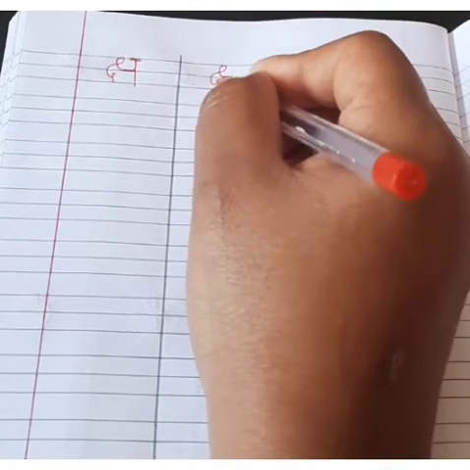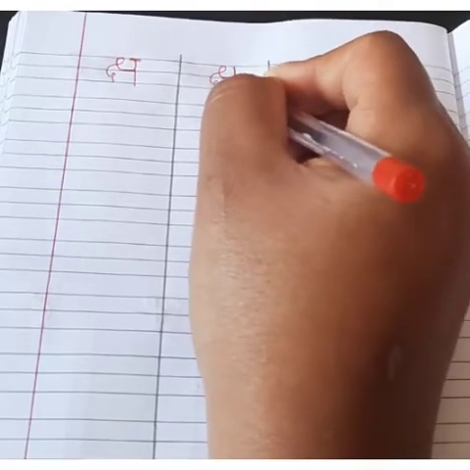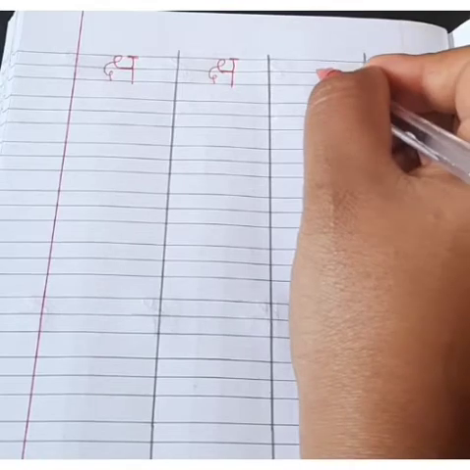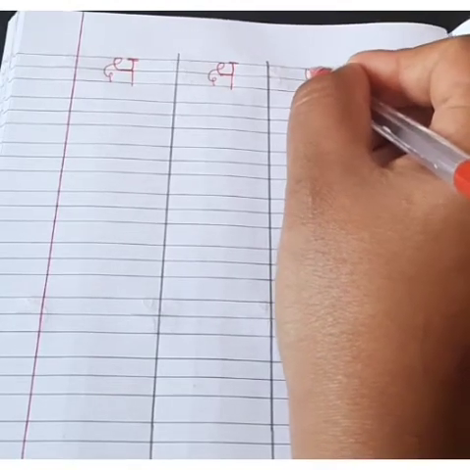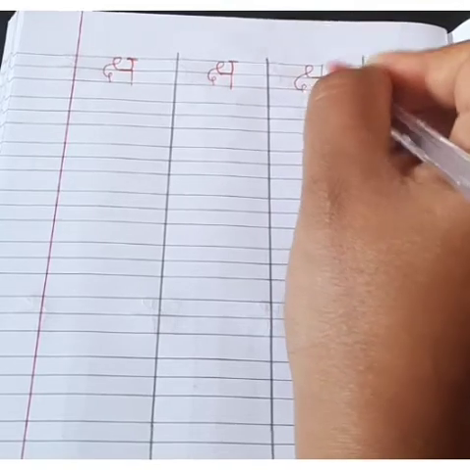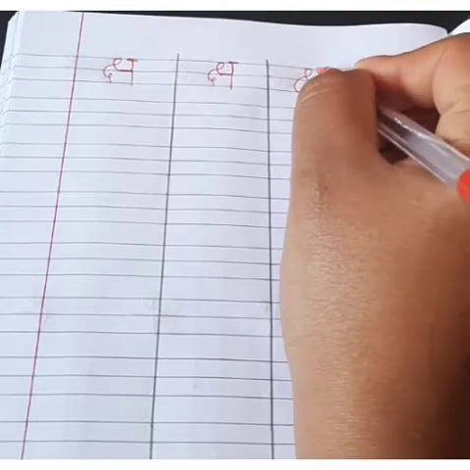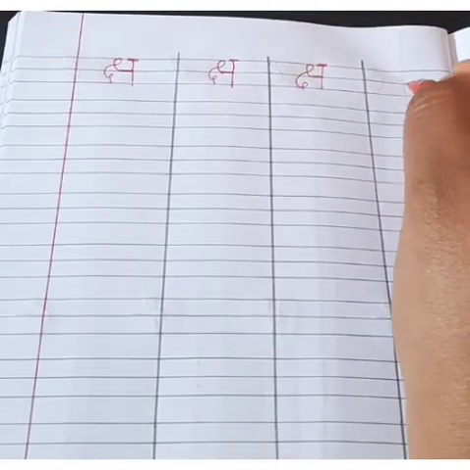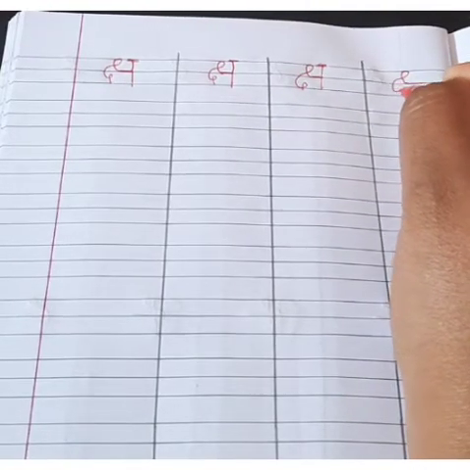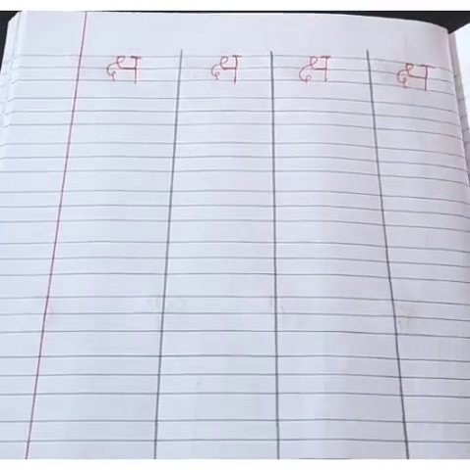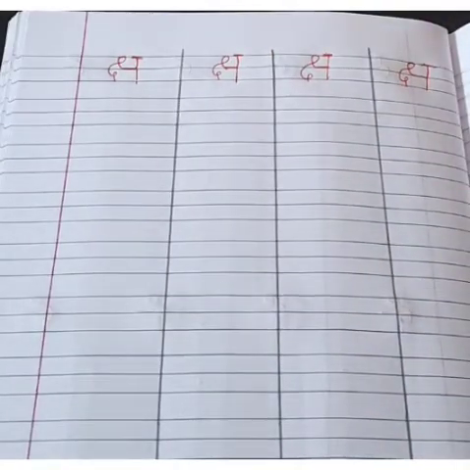Like this, a tail and a standing line and a sleeping line. Okay, this is ksha. Ksha.